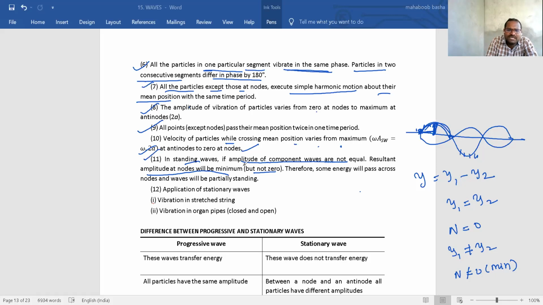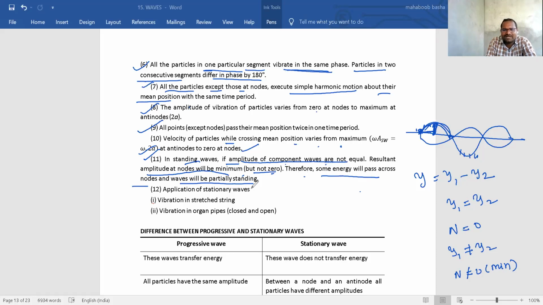In standing waves, if the amplitudes of the component waves are not equal, the resultant amplitude at a node will be minimum but not 0. Therefore, some energy will pass across nodes and the waves will be partially standing.